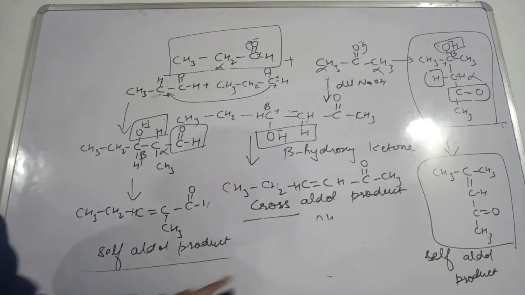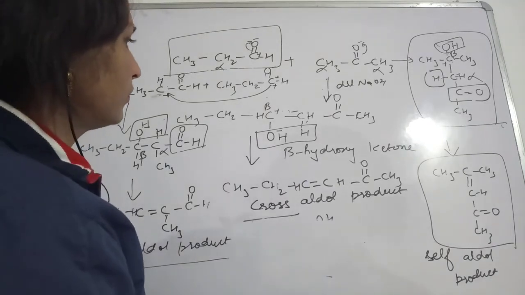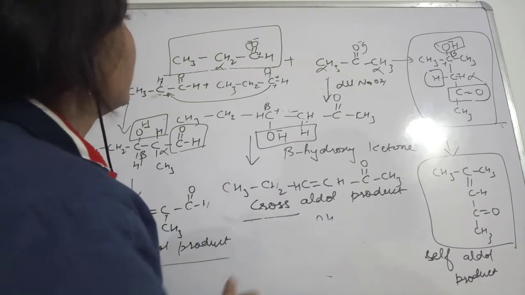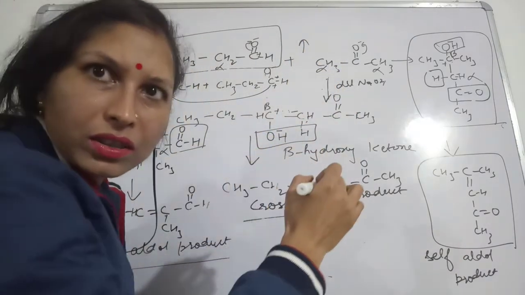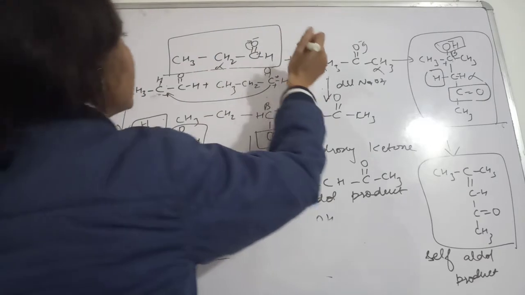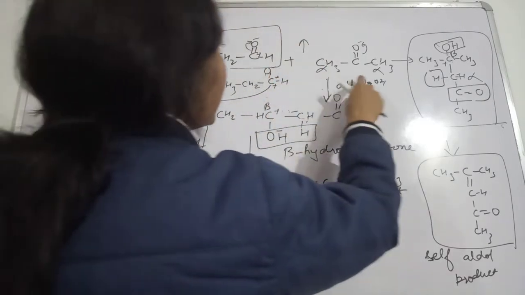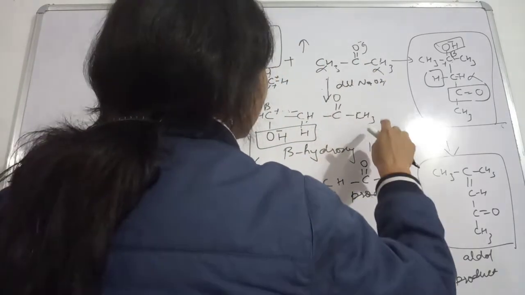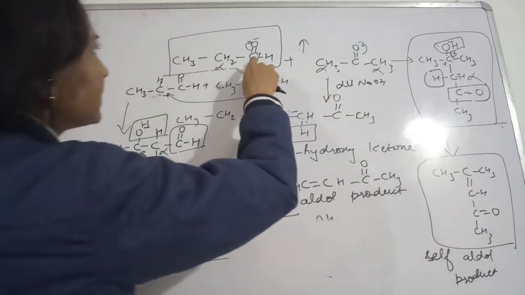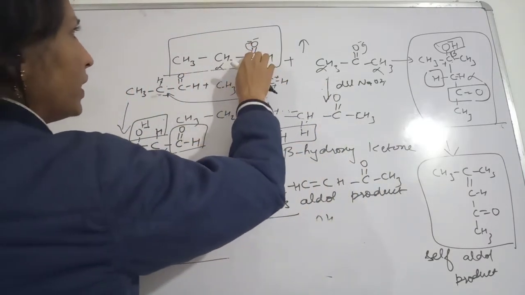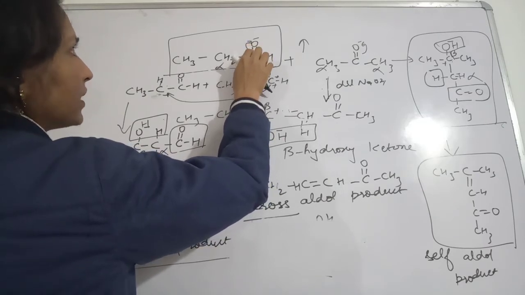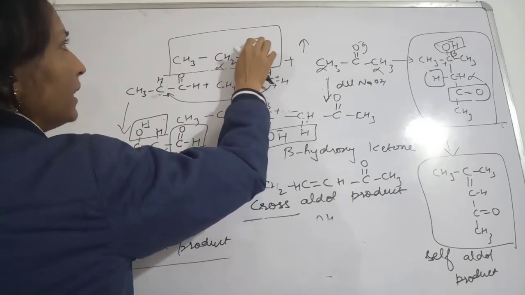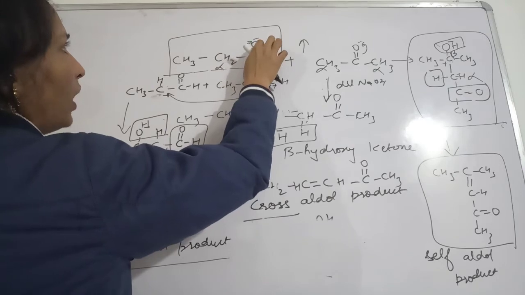Where shall I show you, because here you won't be able to. If I'm making it here, okay, can you see this product? See what we did here. We made this. We broke this bond, and then the O negative we got, okay.